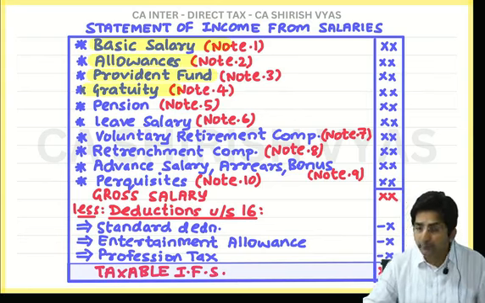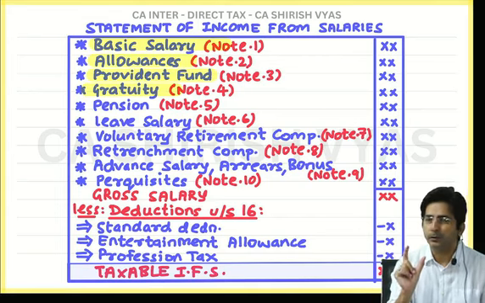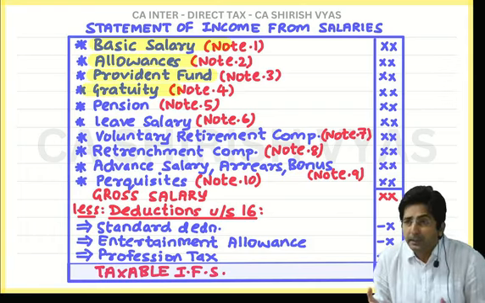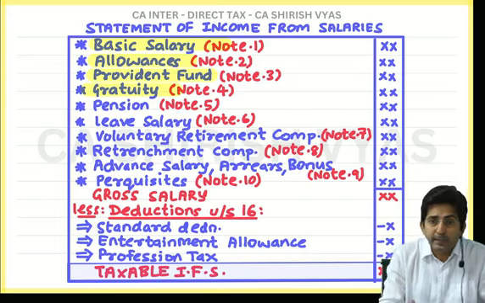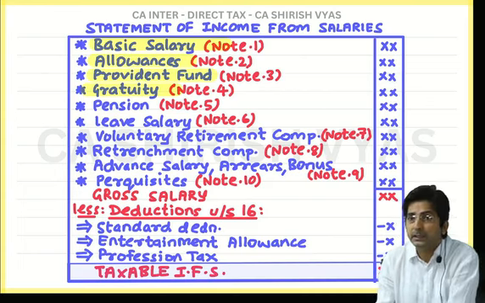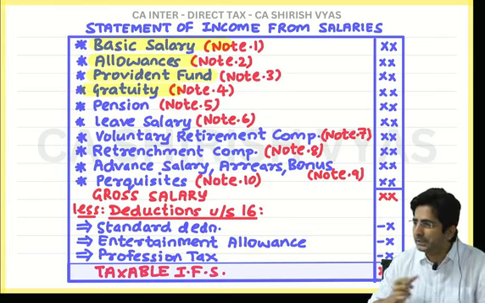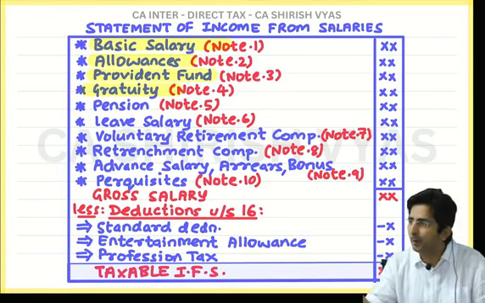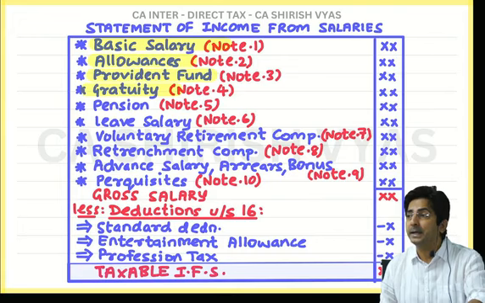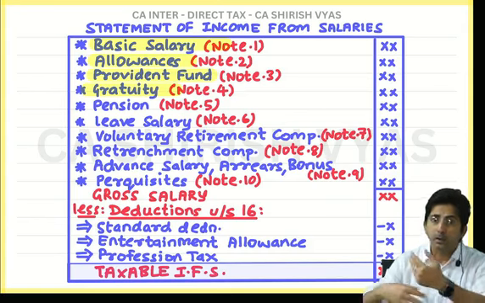So if the employee tells his boss, boss, do one thing. Don't give me every month a small amount. Give me whatever you want, but give me in one shot a big amount. You know why he is requesting? Maybe he is in need of money. Maybe he wants to get his daughter married. For marriage expense, he needs a big amount. So he is requesting his boss, anyways you are going to give me the pension, but instead of giving me every month a small amount, give me a big amount in lump sum. If you do like this, we say your pension is commuted. It is converted into a lump sum amount.